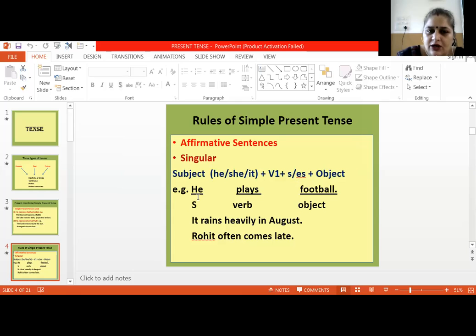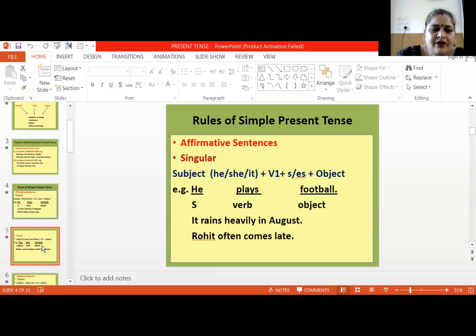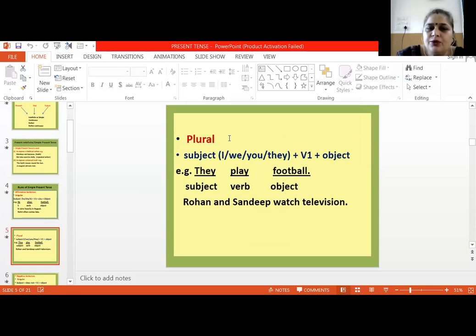If our subject is singular, then we use S or ES with the first form of verb. For example, he plays football. Now he is singular, play is the root verb, and we have used S with it, right? So he plays football. Now, if I talk about a plural subject, where the subject is I, we, you, they, then it is only the first form of verb plus object.